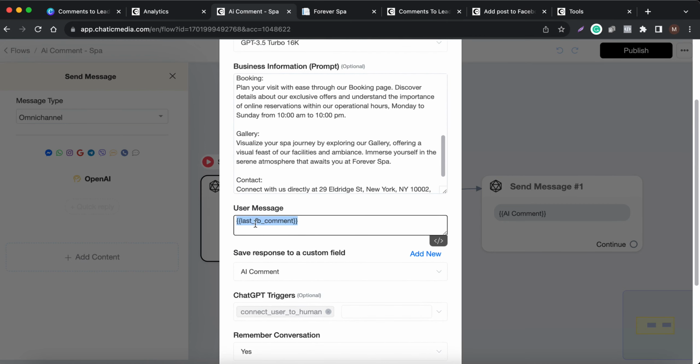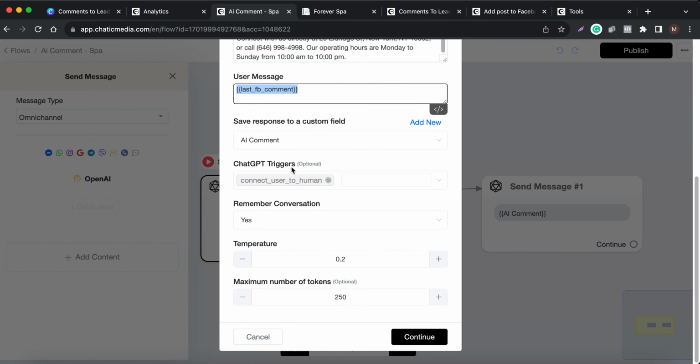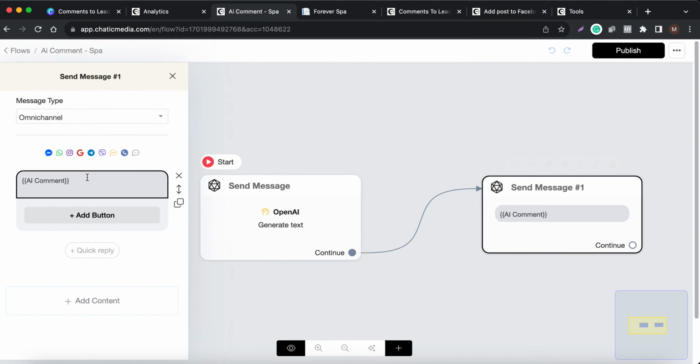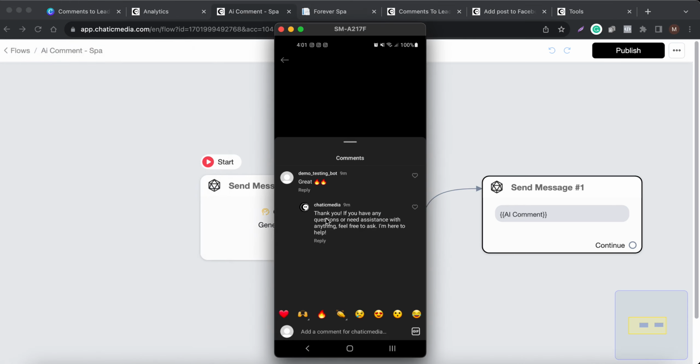We are sending this comment to the OpenAI API and getting the response back as AI comment, saving that response in the field named AI comment, and publishing that in a new message over here. And this message block will be added as the comment reply.